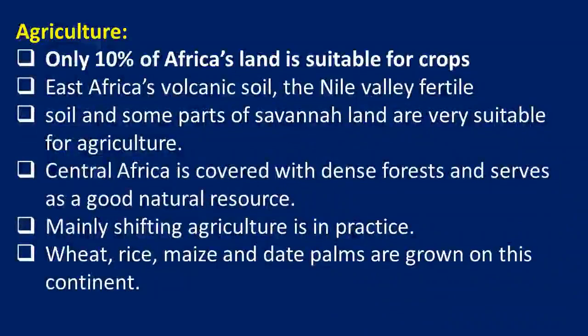Shifting means they clear the forest, raise the crop, and when it loses fertility, they shift to other places. This is called shifting agriculture. Wheat, rice and maize are the important crops we can see. Date palm is very important in the desert regions.